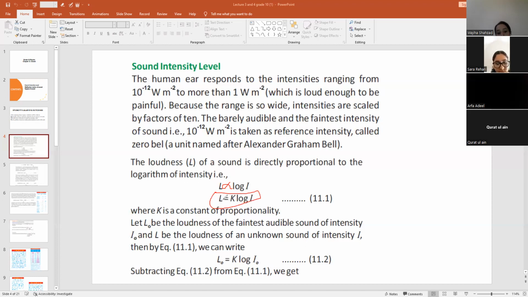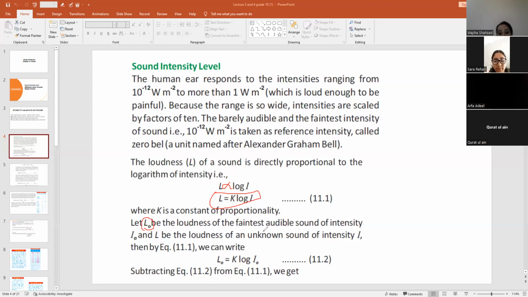If we say the loudness of the faintest audible sound intensity is taken as L naught, this is the very small sound, right? That is represented by L naught. So L naught is the loudness of the faintest audible sound of intensity I naught, and its intensity must be I naught, because the sound is faint, so its intensity will also be low.